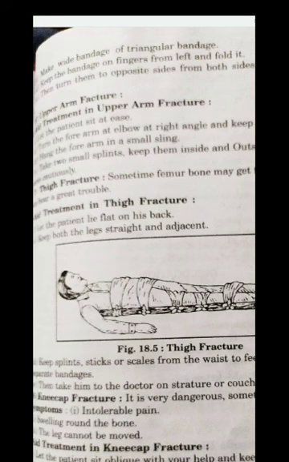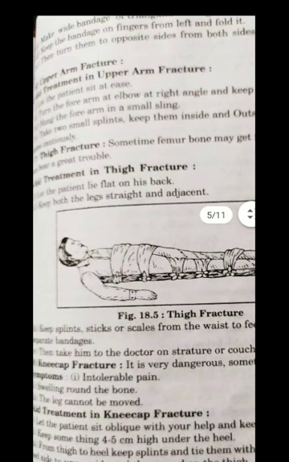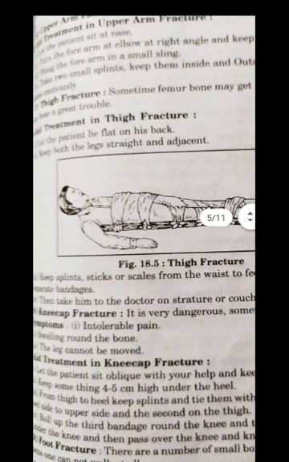Kneecap fracture. It is very dangerous, sometimes it takes life. Symptoms: trouble, pain, swelling around the bone, the leg cannot be moved. First aid. Let the patient sit oblique and with your help keep the knee leg straight. Keep something 4-5 centimeters high under the heel, keep the splint and tie them with two bandages. Roll up the third bandage round the knee, turning to the opposite direction. Bring under the knee and then pass over the knee.